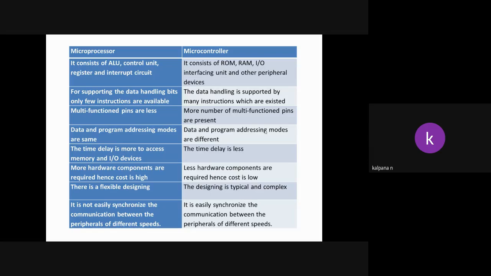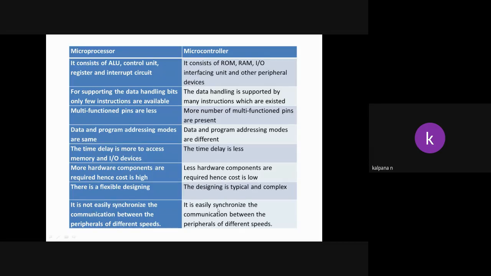So the transfer speed may not be the same for all devices. Input is different, output is different, and memory is also different. Whereas in the controller everything is connected inside, so the communication between peripherals of different speeds is easily synchronized. Here it is not easy, here it is easy.